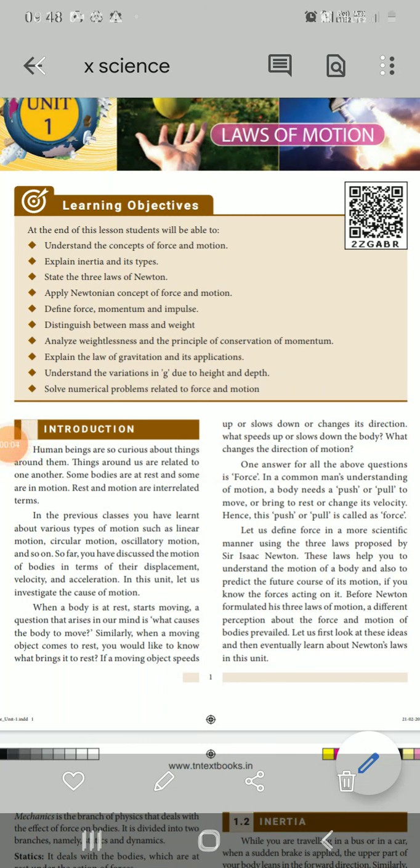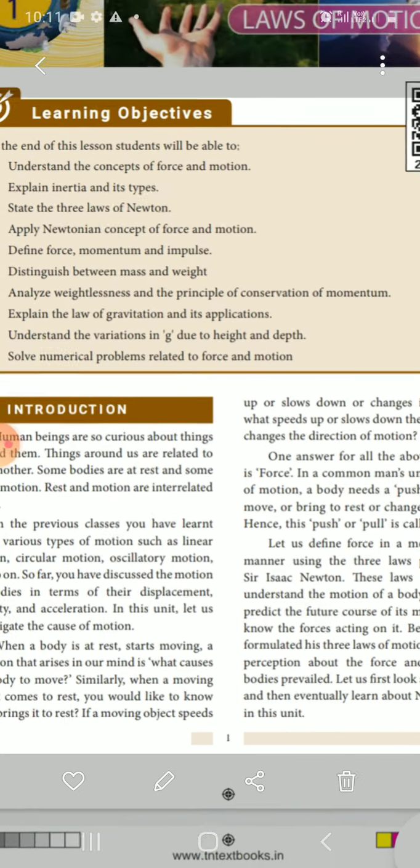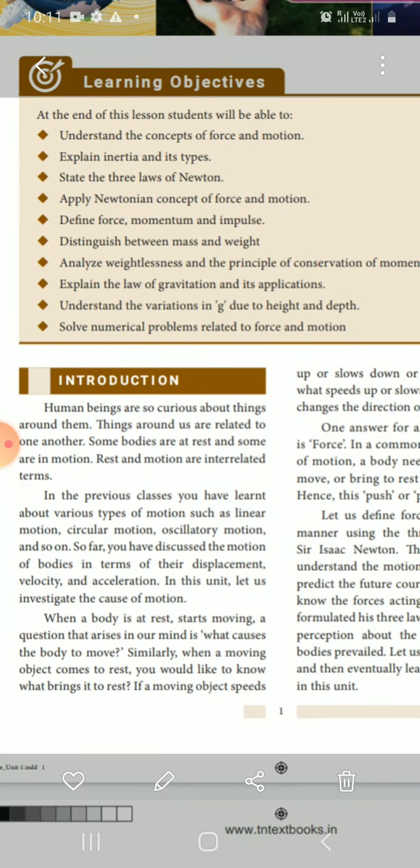The lesson topic is laws of motion. Already you studied what is meant by motion in the previous class, that means 9th standard. See, in our day-to-day life, without force we cannot move from one place to another place.